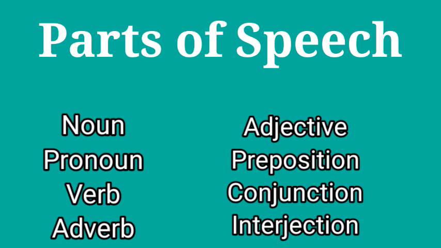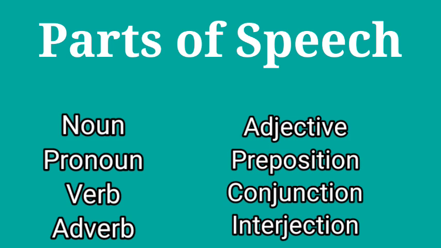Today we are going to see the grammar part, parts of speech. What is speech? Whatever we are going to speak or convey something to others, that is speech. This is the noun form: speak is the verb, speech is the noun form. What is a sentence? A sentence is a group of words. This group of words functions as the following: noun, pronoun, verb, adverb, adjective, preposition, conjunction and interjection.